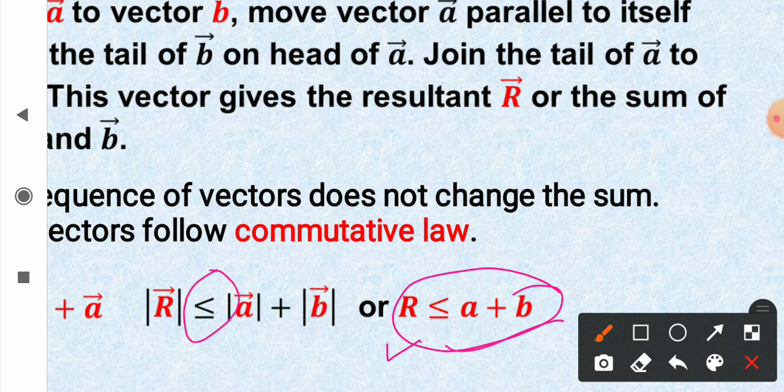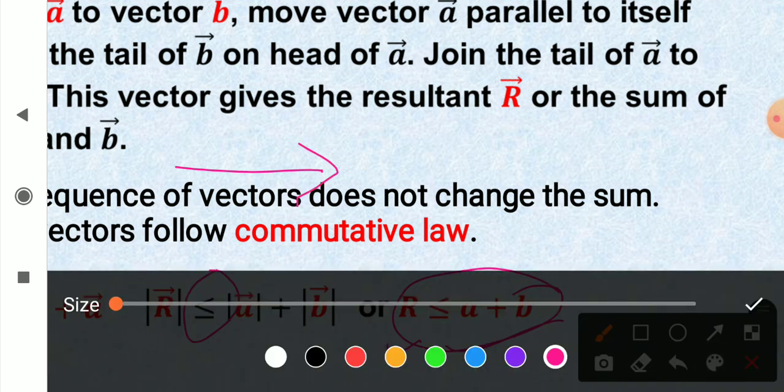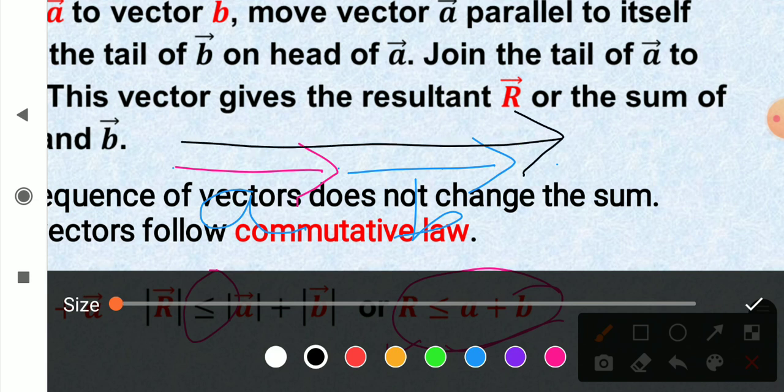Now I am using this symbol, less than or equal to. So when will the equal to situation occur? Supposing I have two vectors, say vector A along this direction and another vector B along this direction. So this is vector A, this is vector B. Now tail to head, and their sum will be first tail to last head.